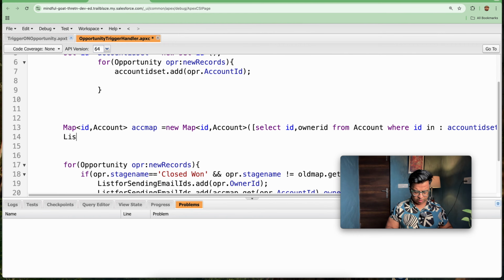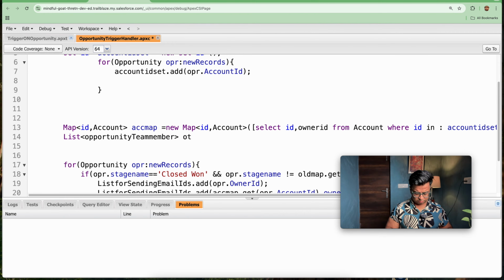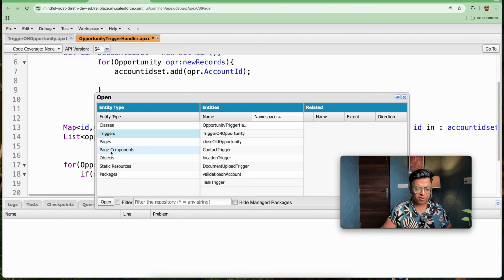So what I will be doing, list of opportunity team member, that is OTM list, is equal to select. So let's first query the opportunity team member record as well, because we don't know all the API name for this.